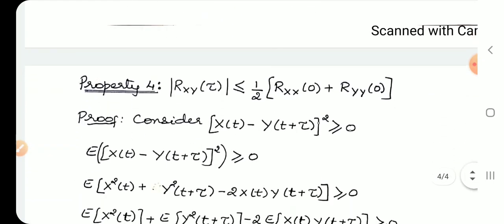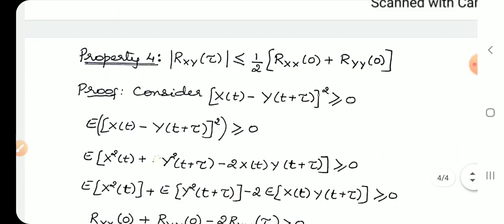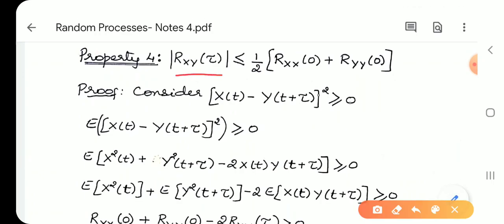Let us go to the last property. The modulus of Rxy(τ) is less than or equal to half of Rx(0) plus Ry(0).